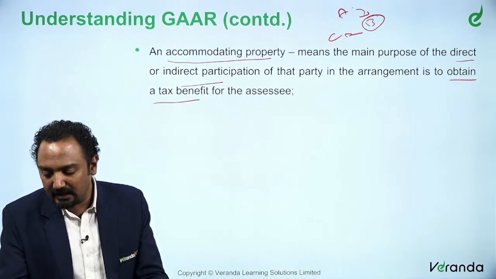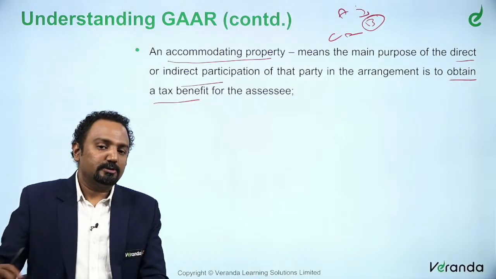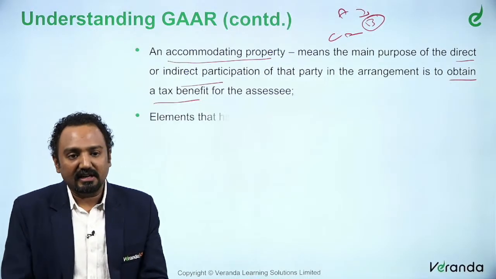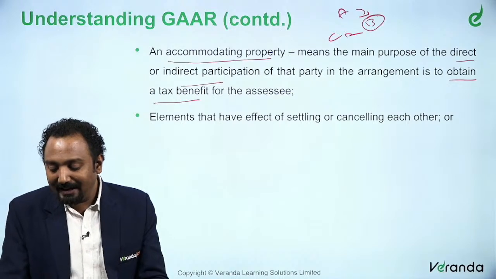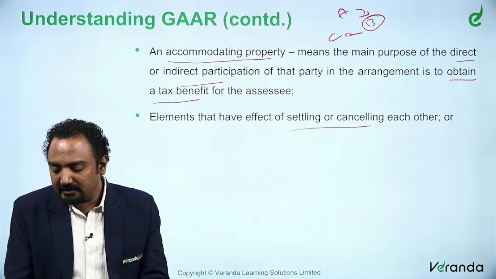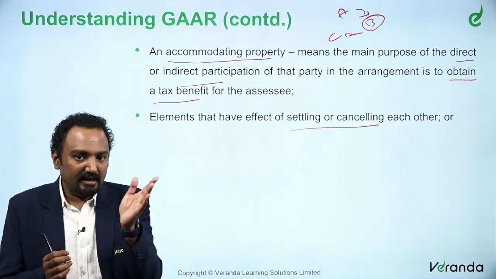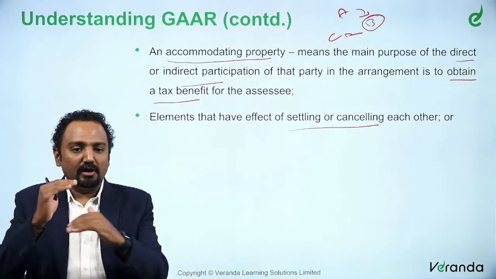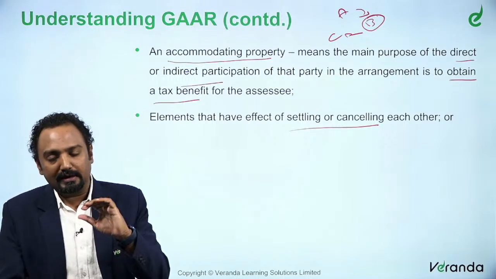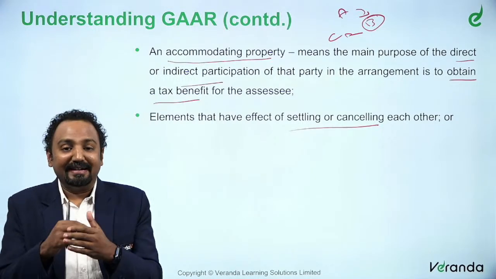Let's say A is the assessee, and to obtain some tax benefit for A, it is structured in that way. Elements that have the effect of settling or cancelling each other: in a particular arrangement, you have certain clauses where one will probably negate the other.